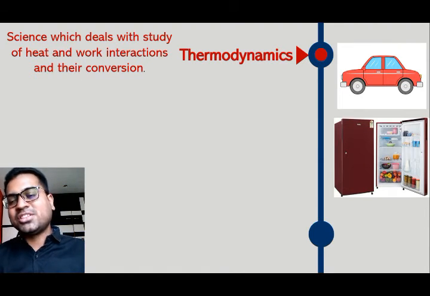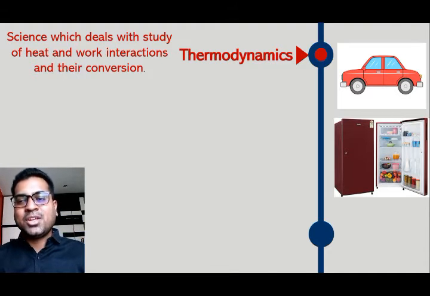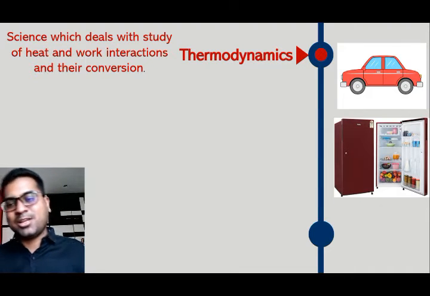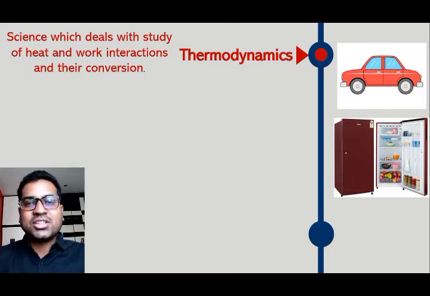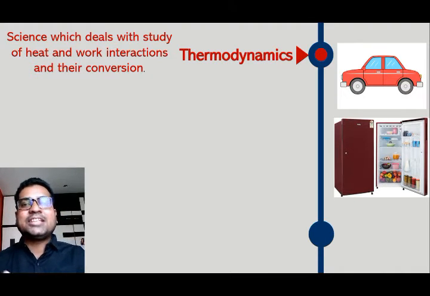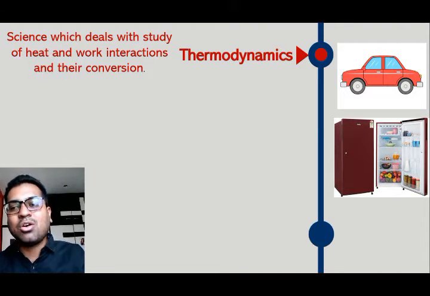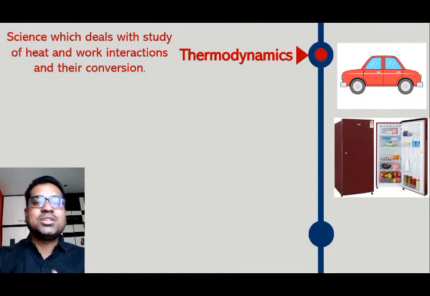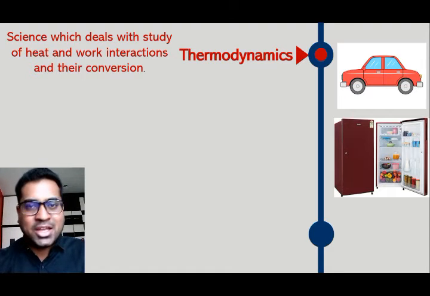Second, you can see refrigerator. This is household refrigerator. What is function of this refrigerator? It is used to maintain temperature of certain refrigerated space below ambient temperature. Means temperature of this refrigerated space is less than that of the atmospheric temperature. Now how to achieve this function? To achieve this function we must extract heat from that refrigerated space. Now to extract that heat, on account of work supplied to the compressor of this refrigerator, there will be such heat interaction. Means again there will be conversion of work interaction into heat interaction.